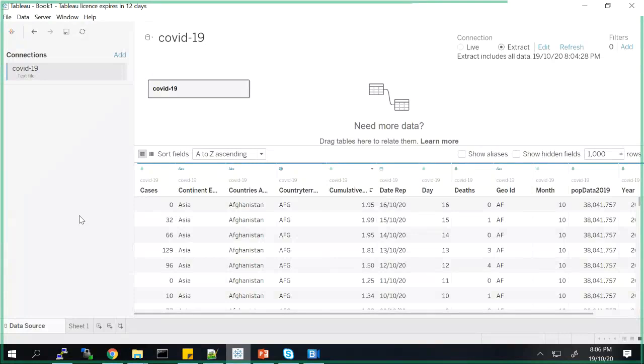So if it is a CSV file, the live connection still fetches the records from the disk, not from the memory, so that will take more time. Generally, we do not recommend this approach unless there is a requirement from the client that they always want the latest data set. Okay.